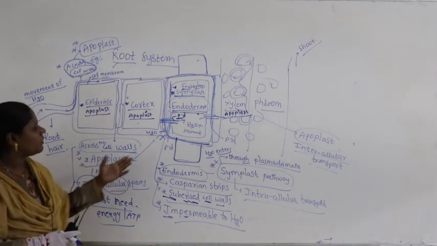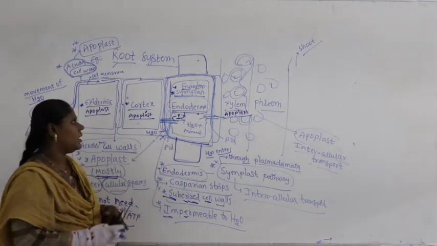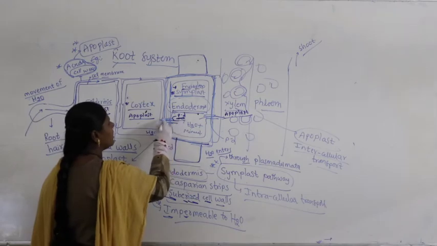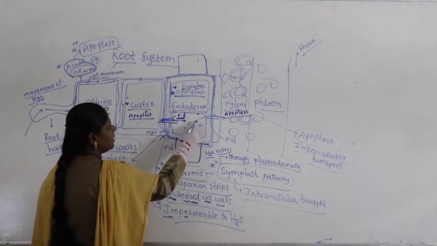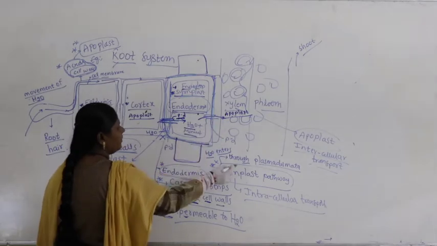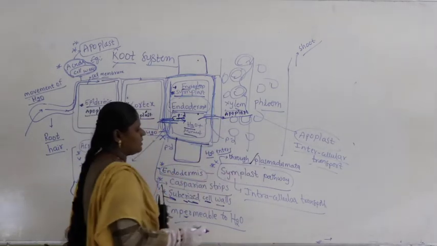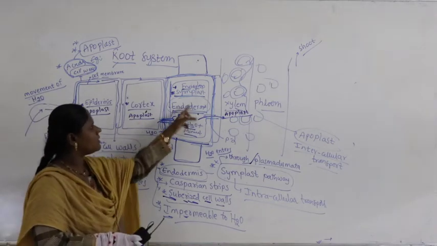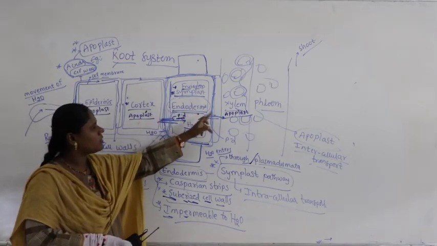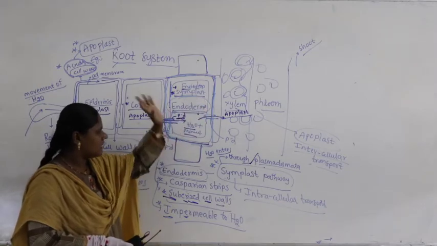Then how will the endodermis take water? At that time, with the help of plasmodesmata, water plus minerals enters inside the cell, and goes outside the cell with the help of plasmodesmata. That means from the cortex to the endodermis and from the endodermis to the xylem it is symplast, which takes energy.